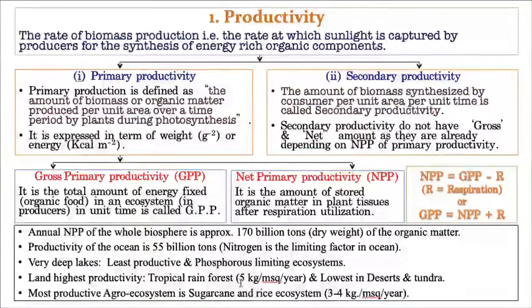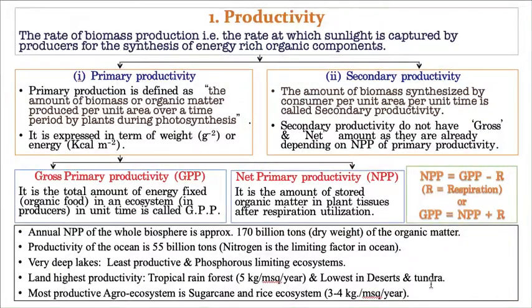Now, the next one is land. The highest productivity can be seen in tropical rainforest. In a tropical rainforest you can see good availability of water and good availability of temperature. So all are available in plenty. That's why the highest productivity can be seen in a tropical rainforest,